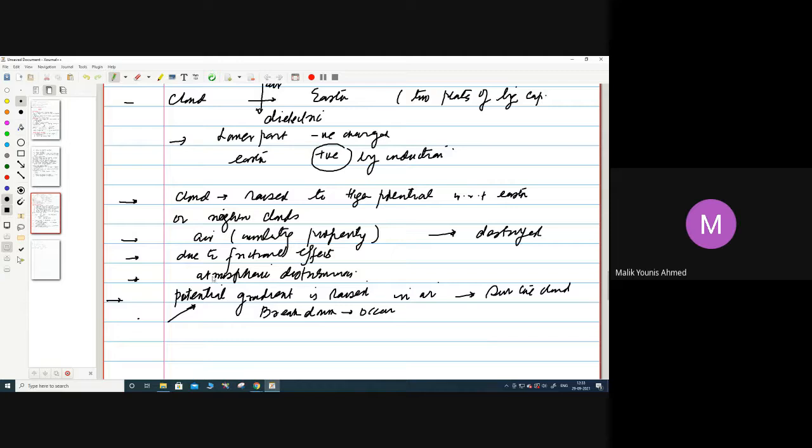Once it occurs, it will give rise to corona. We have talked about this corona in Power System 1. When that gives rise to the corona discharge, it will be called the pilot streamer.